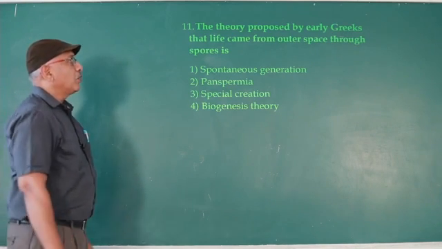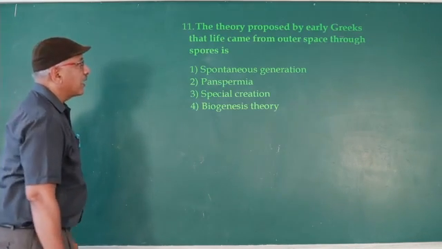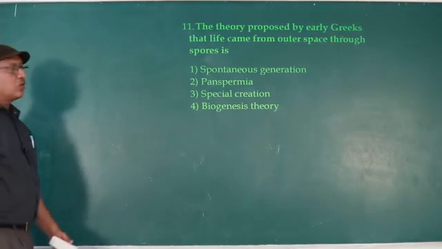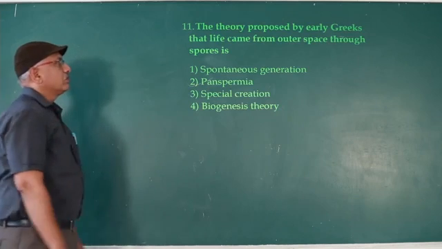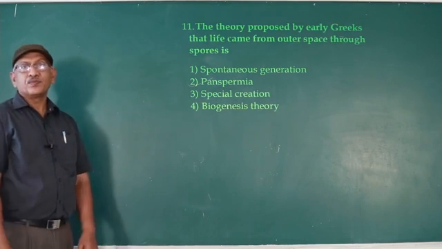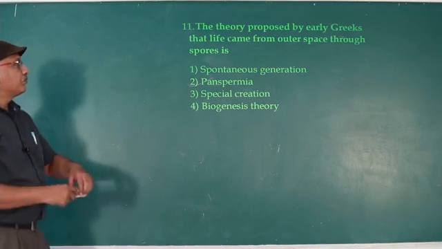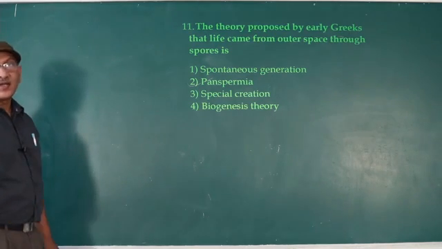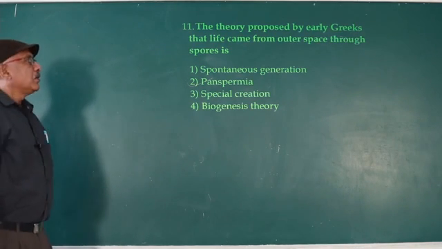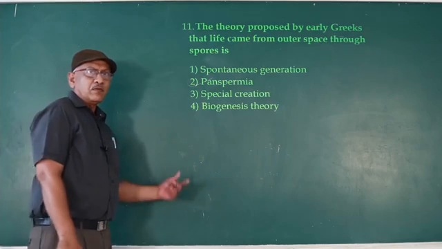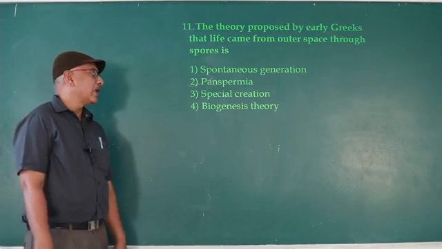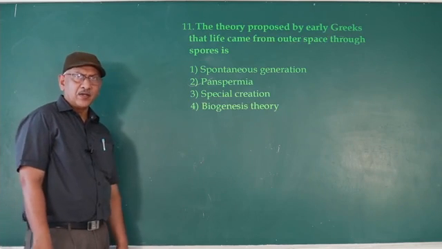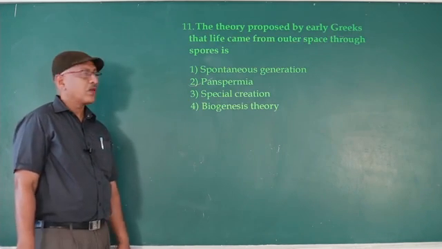The theory proposed by early Greeks that life came from outer space through spores is panspermia. Panspermia theory. Spontaneous generation. Chief supporter was Aristotle, Thales. Special creation theory, Father Saras.